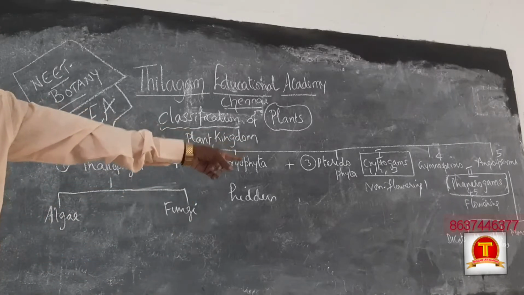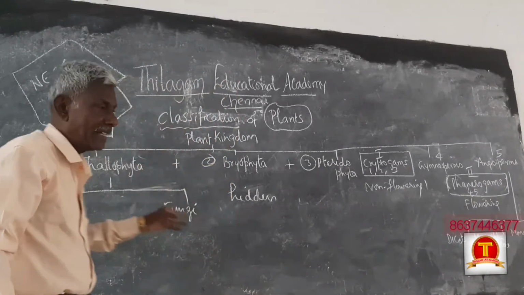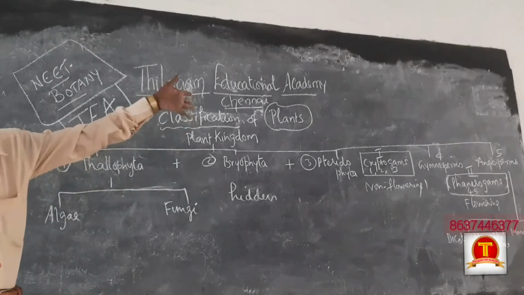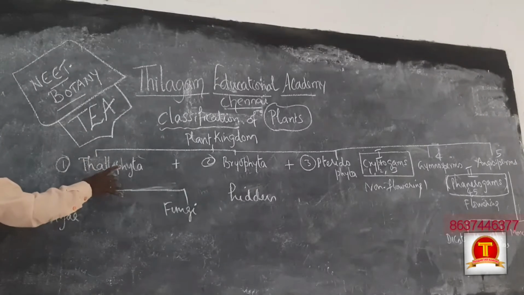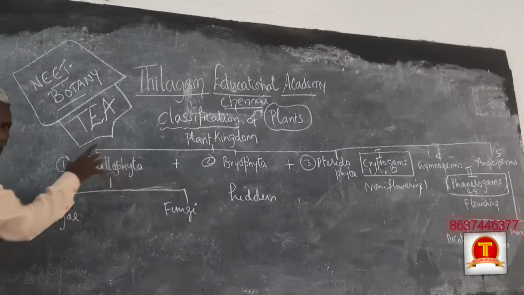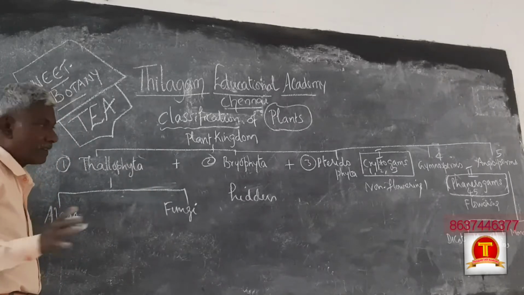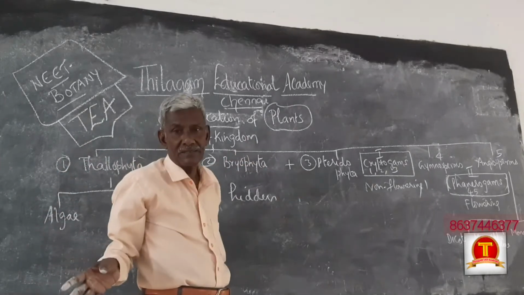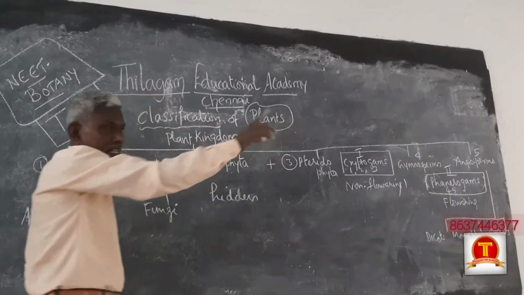From this tabular column, what I write on the left side is advanced, and what I write on the right side is primitive, the first form. Left side, advanced, finally formed. When thallophytes are present, there are no bryophytes yet. When thallophytes and bryophytes are present, there are no pteridophytes yet. So, evolution took place one after another.